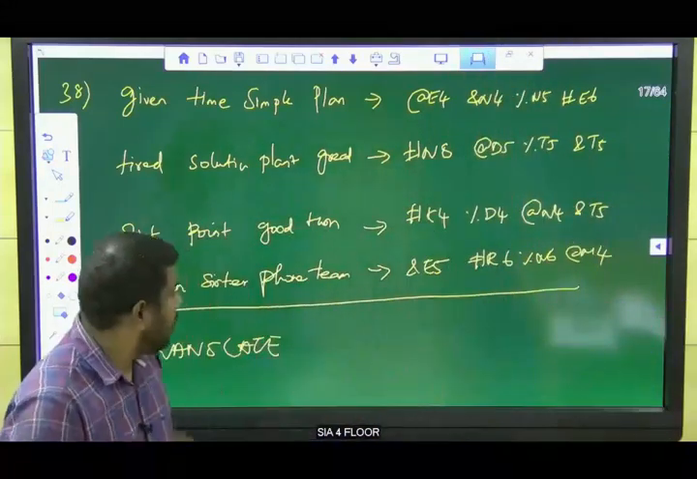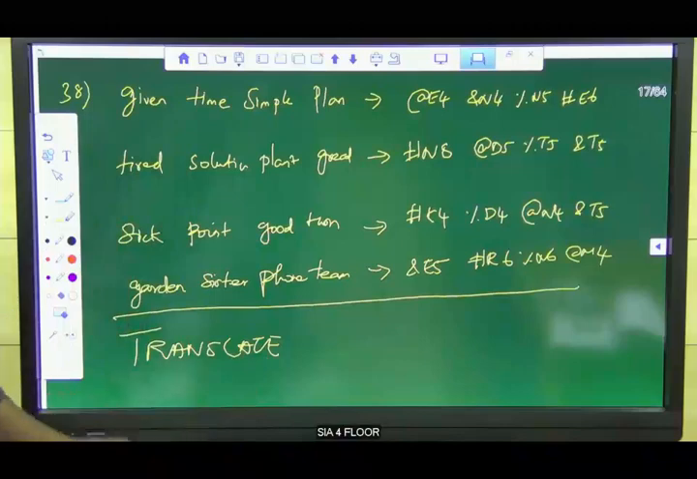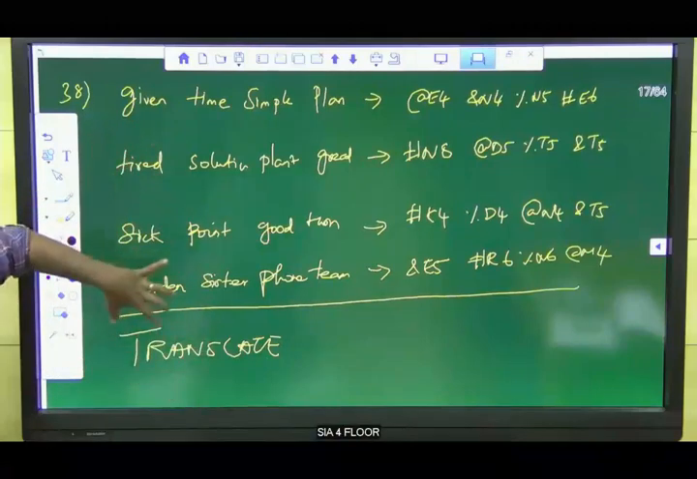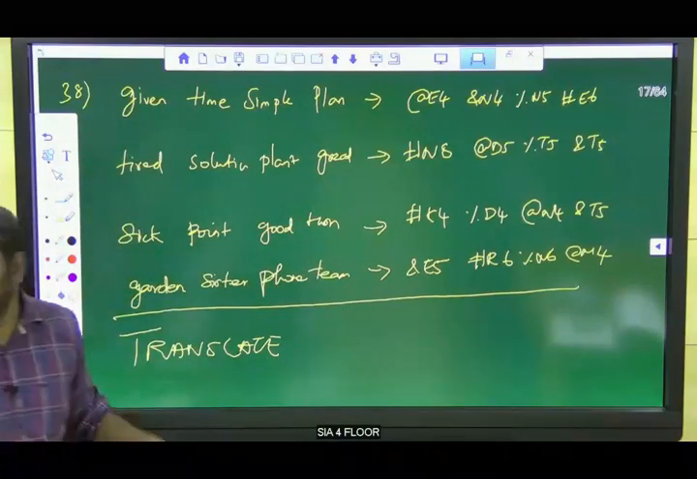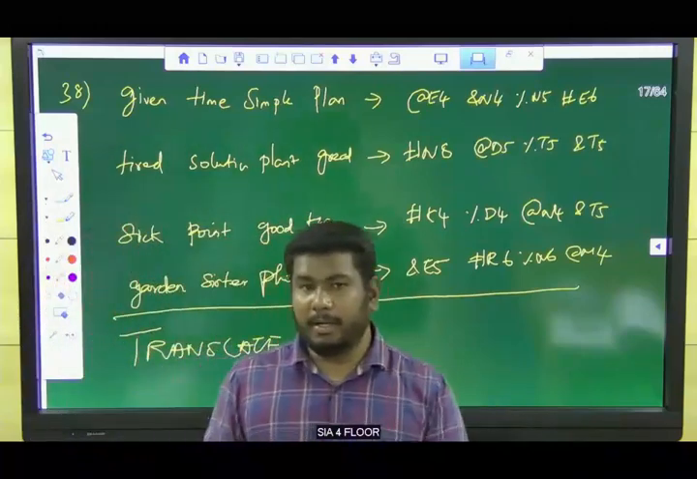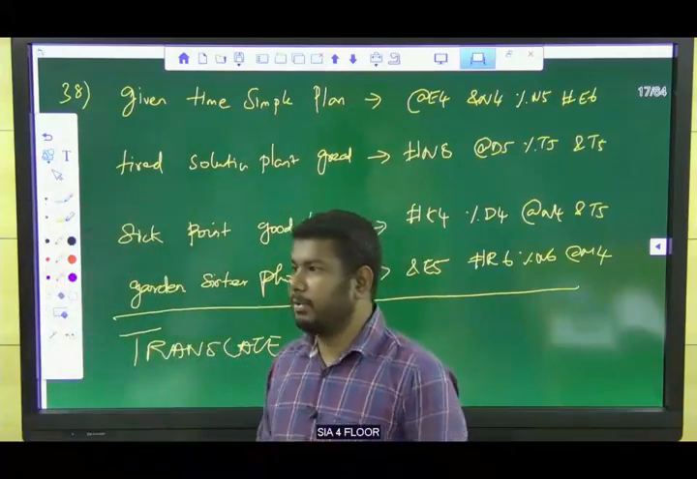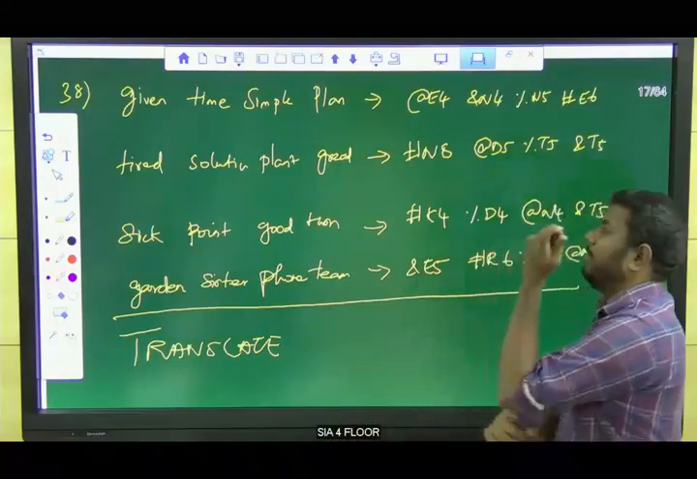Now we should find the code for translate again, but translate is not given anywhere in the question. Clear? Translate is not given anywhere in the question, but we need to find the answer for the word.